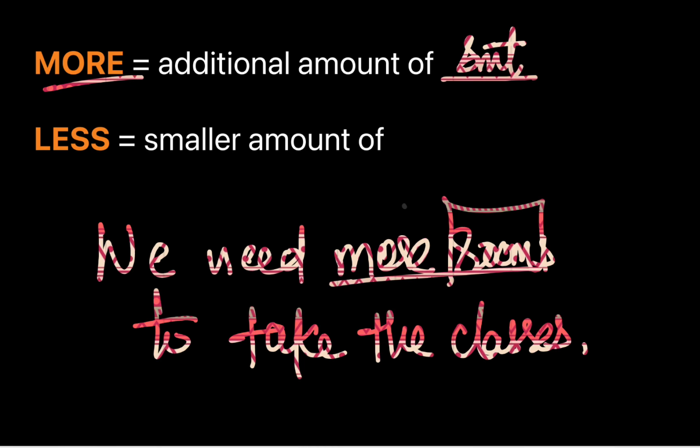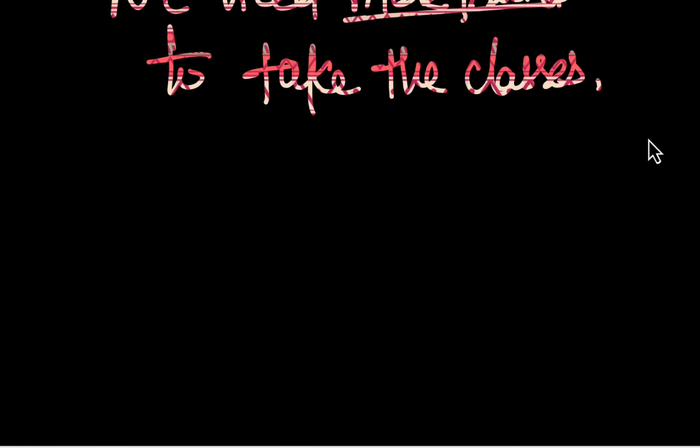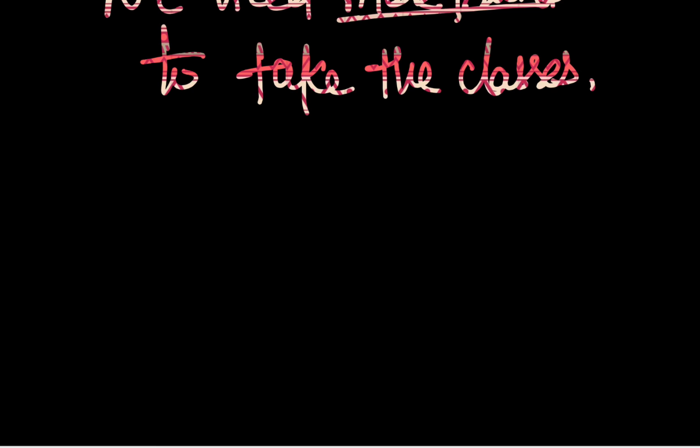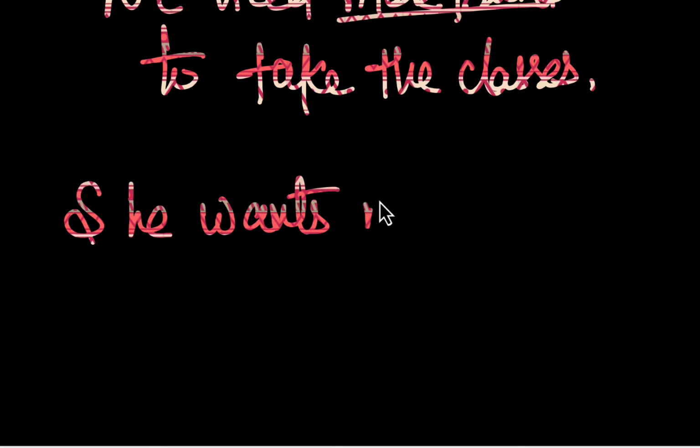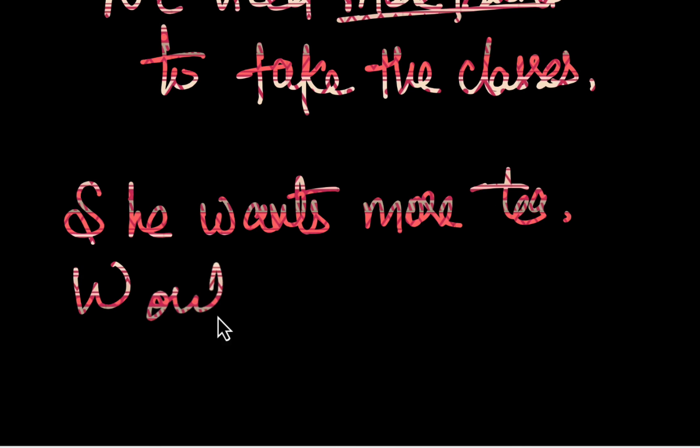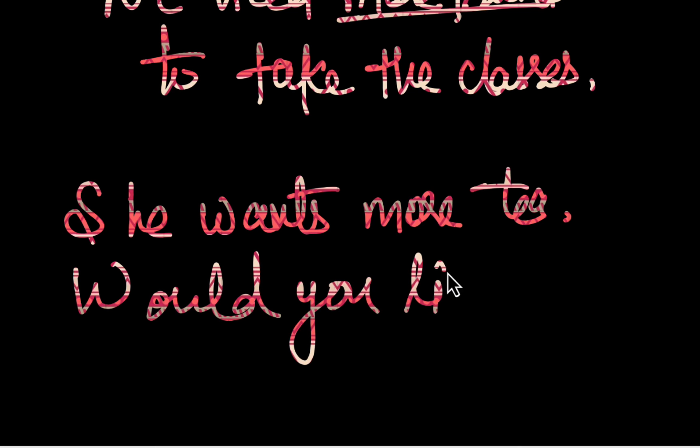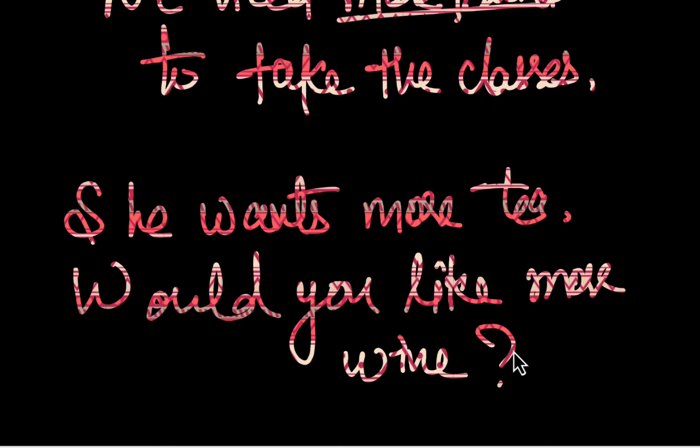All right, let's understand this very clearly, guys. We'll come down in a while. So let's say, and let's use it with an uncountable noun this time. She wants more tea. Or let's ask a question. Would you like more wine?